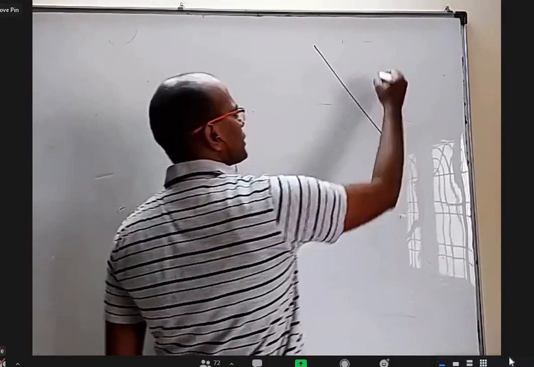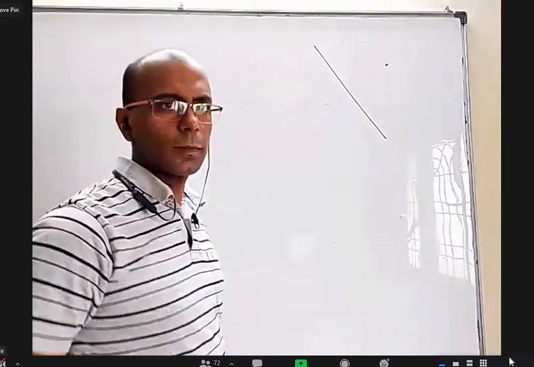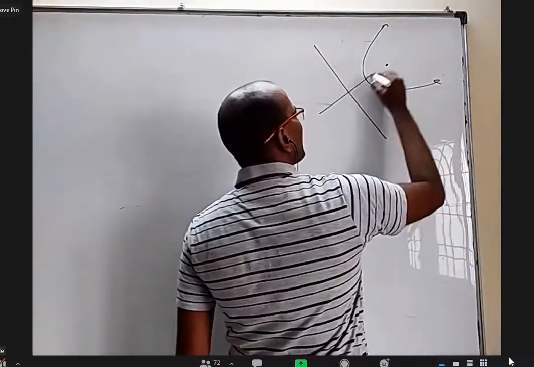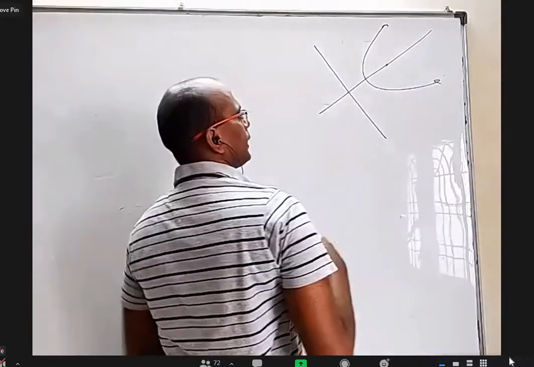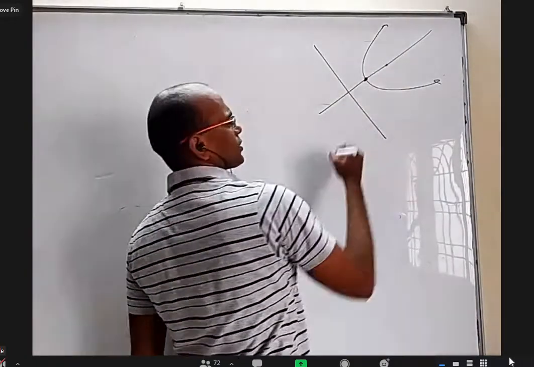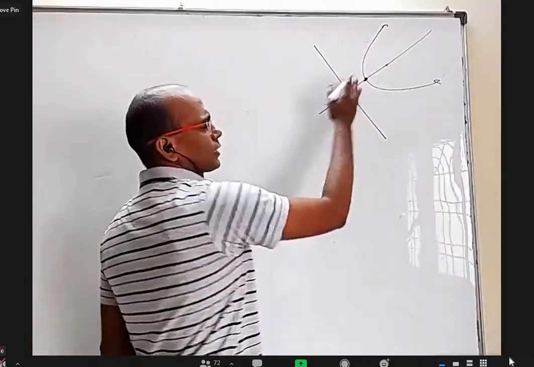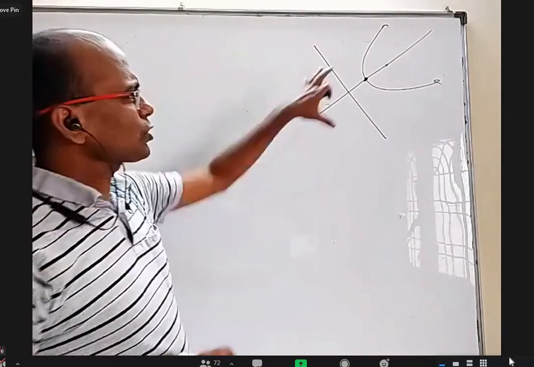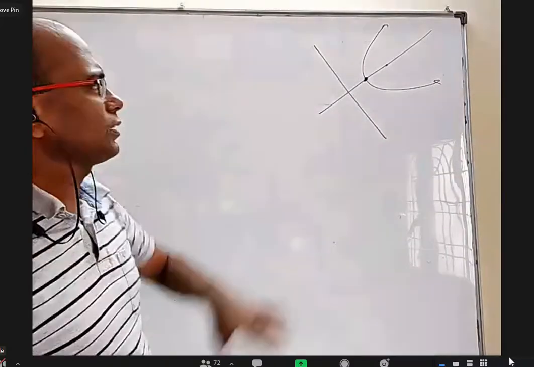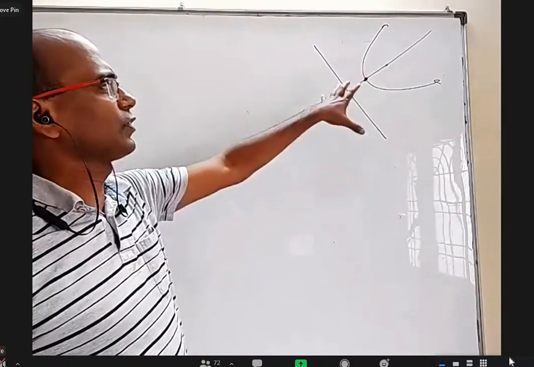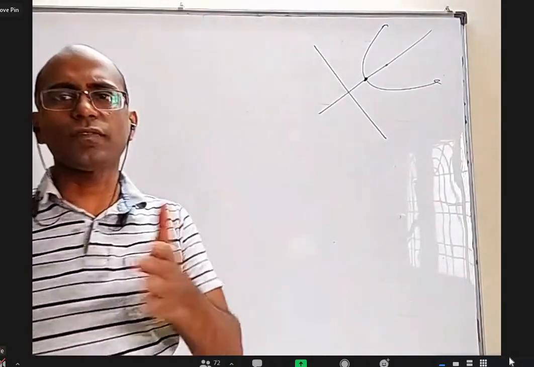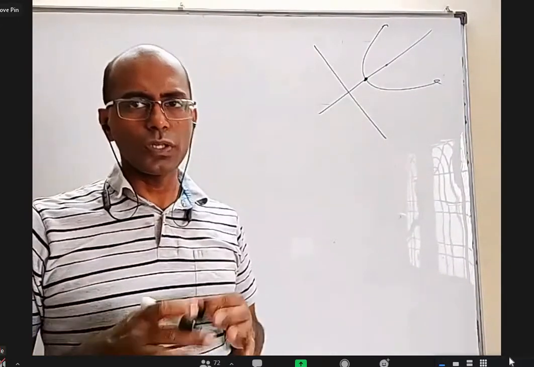Okay, so we have seen that if the directrix is somewhere here and the focus is somewhere here, the parabola is somewhat like this. This is the axis, and this is called the vertex, and the parabola is symmetrical about this. But if you want to study properties of the parabola further, the general parabola is very difficult. We'll have x square term, y square term, xy term, x term, y term, and constant term. It's very difficult to study.